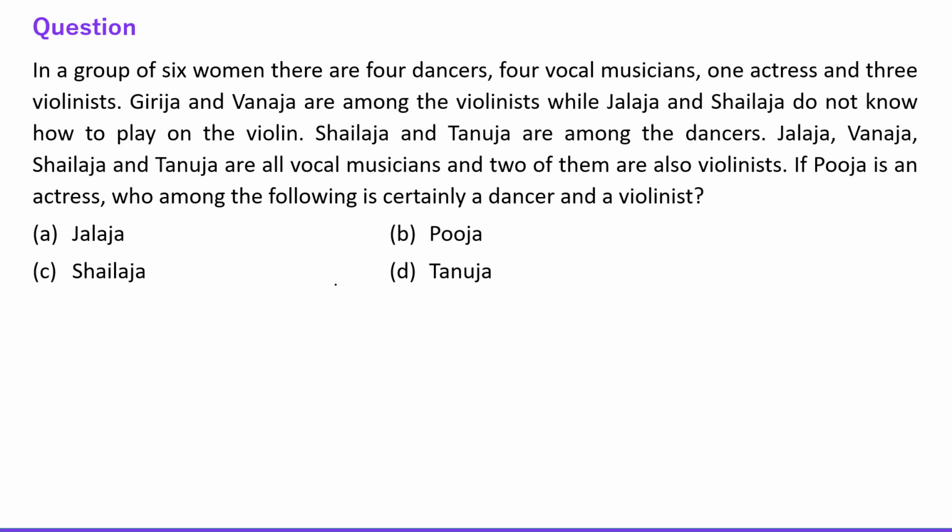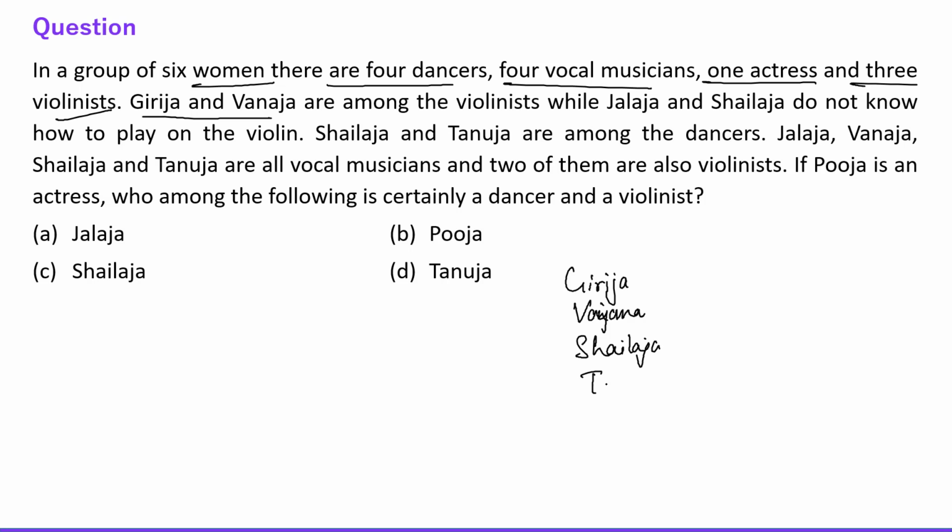The next question says, in a group of 6 women, there are 4 dancers, 4 vocal musicians, 1 actress and 3 violinists. Girija and Vanjana. Okay, let me make the table. Girija, Vanjana. What are the names? Shalja, Tanuja, Jalaja, Tanuja and Pooja. Okay, fine, Pooja.